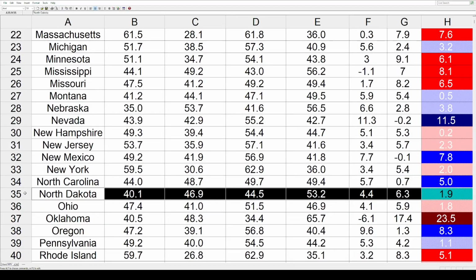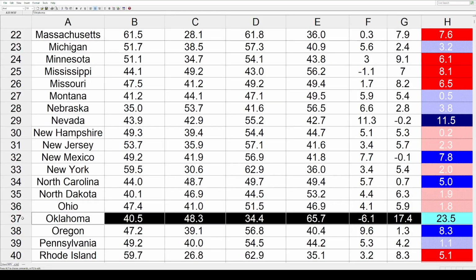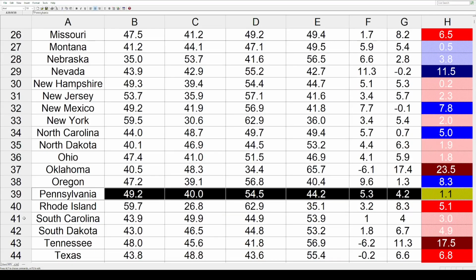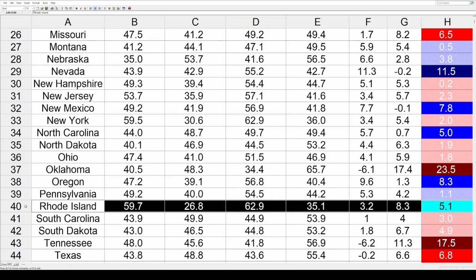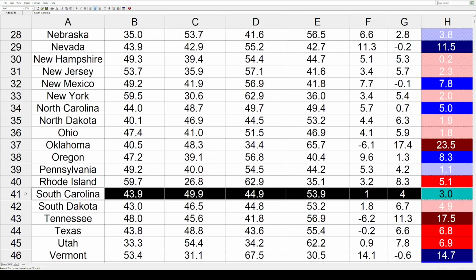North Dakota 1.9 toward the GOP, almost the same in Ohio by 1.8. Oklahoma, big swing toward the right by 23.5. Oregon 8.3 toward the Democrats. Pennsylvania, small blue shift of 1.1. Now we've got a string of red shifts. Rhode Island 5.1. South Carolina an even 3.